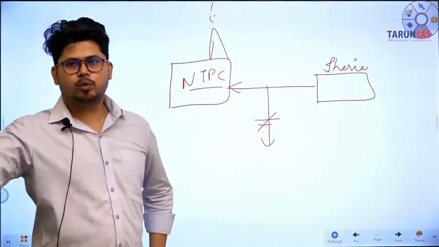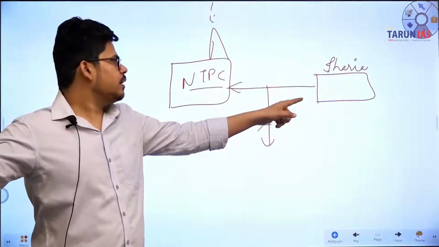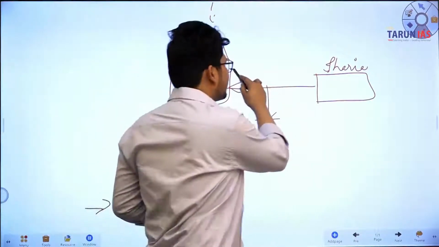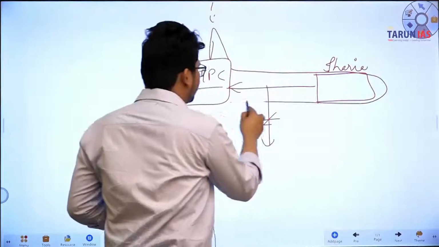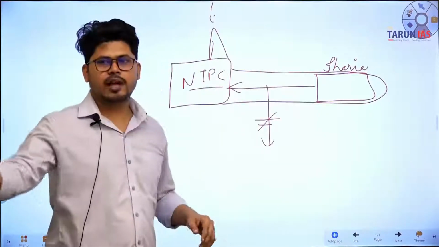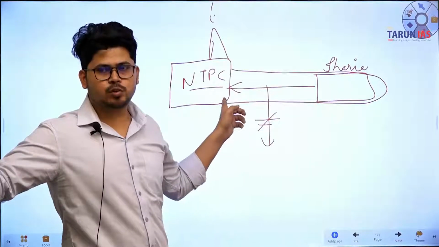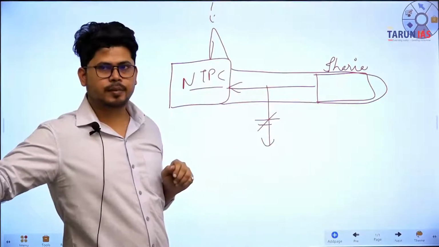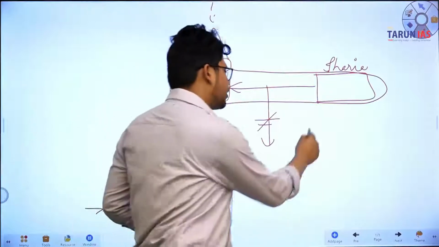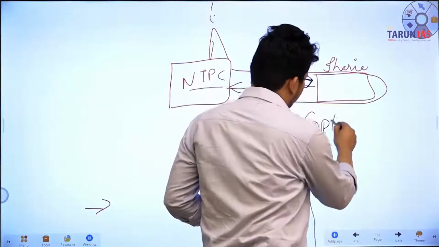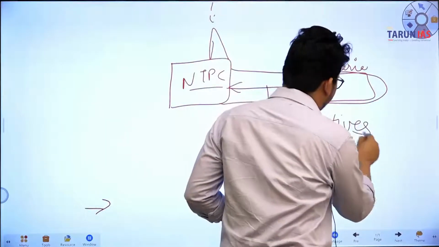It cannot sell the coal that has been mined from that Jharia mine because NTPC has taken this mine from the government on the specific license that it will be using the specific mine only for the purpose of its own coal power generation. Okay. It is called captive mine. All other mines are called non-captive mines.